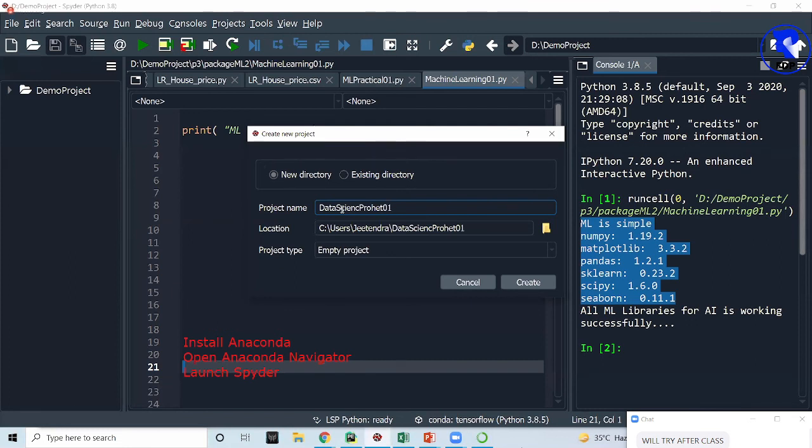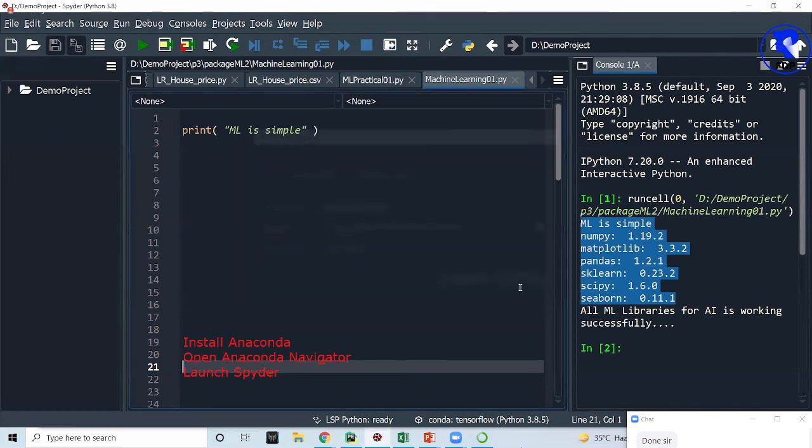You can write down the name data science project 01, some name. So it will create an empty folder with this name at this location.